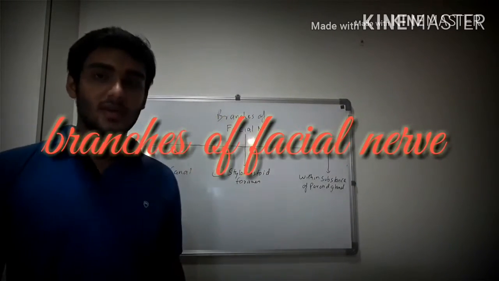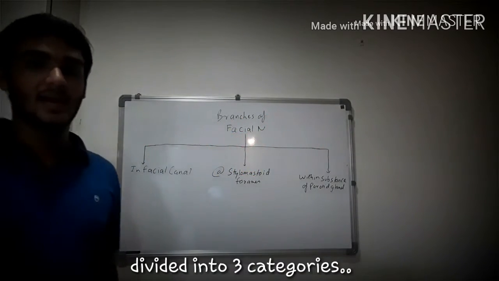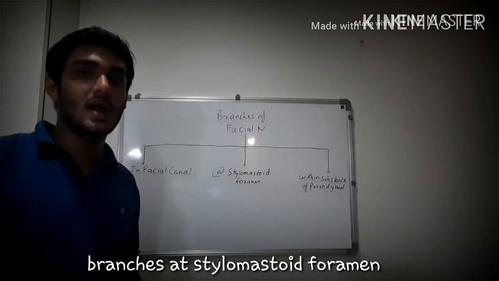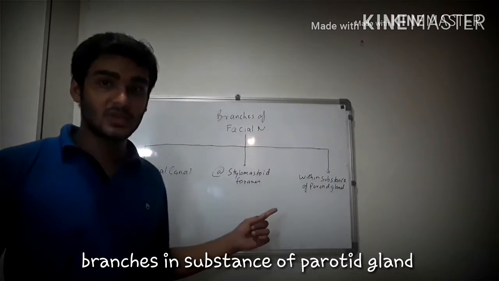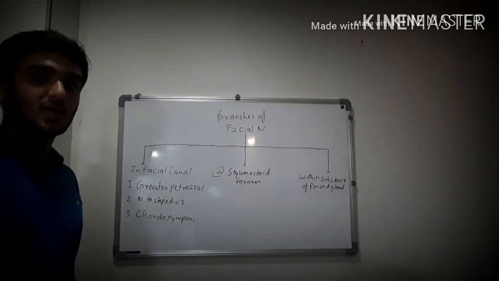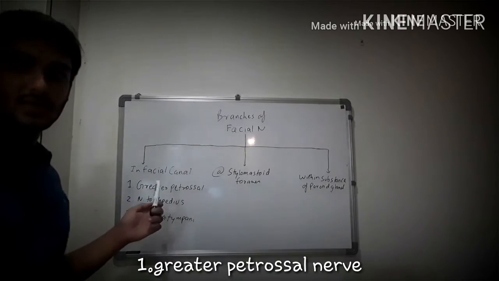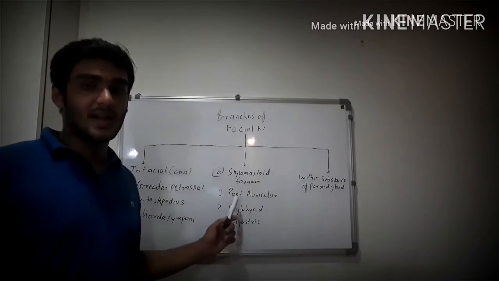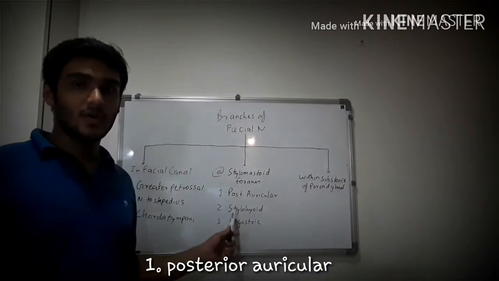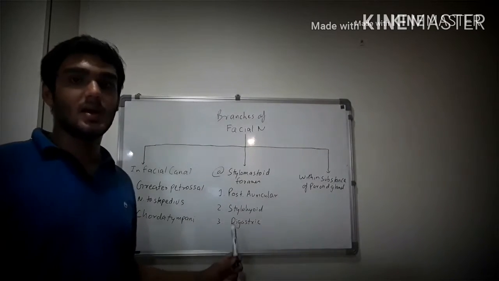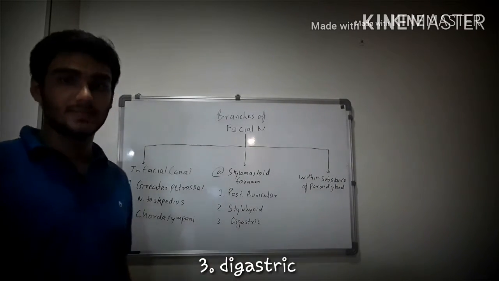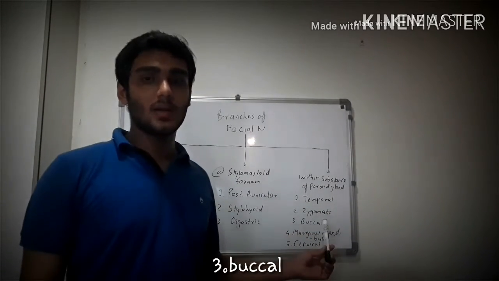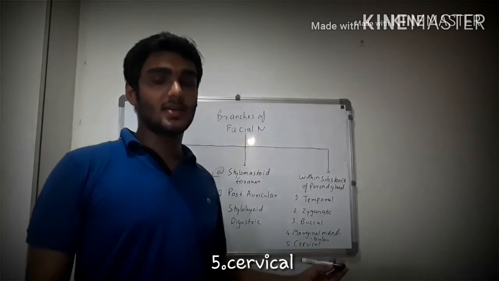Talking about various branches of the facial nerve, we classify the branches into 3 groups. The branches within the facial canal, branches at the stylomastoid foramen, and lastly, the branches within the substance of the parotid gland. In the facial canal, we have 3 branches: the greater petrosal nerve, the nerve to stapedius, and the chorda tympani nerve. Again, there are 3 branches at the stylomastoid foramen: the posterior auricular branch, stylohyoid branch, and lastly the digastric branch. Within the substance of the parotid gland, we have 5 terminal branches: temporal, zygomatic, buccal, marginal mandibular, and the cervical.